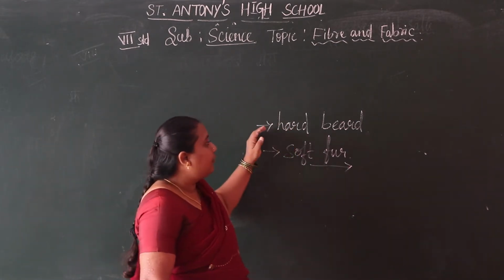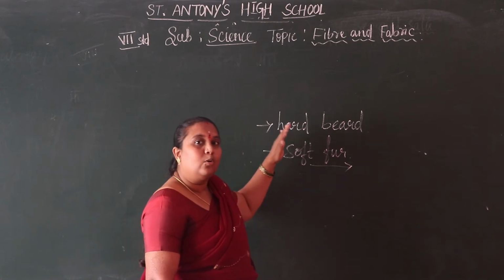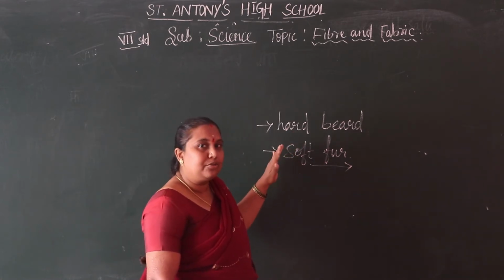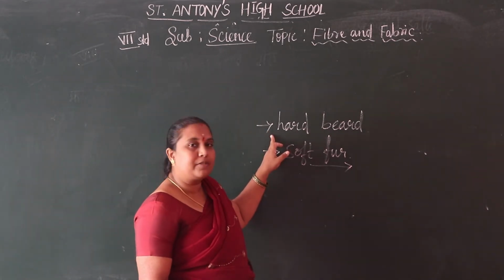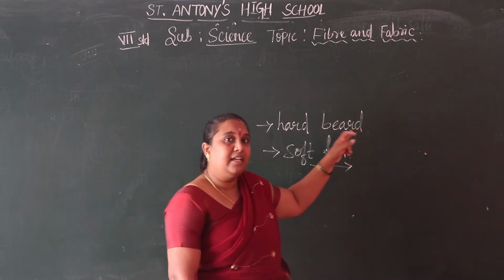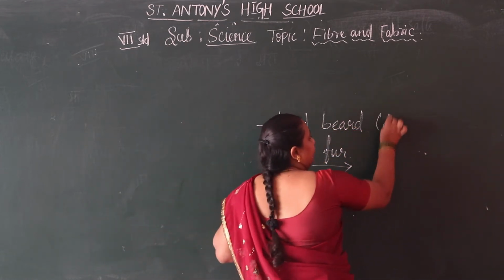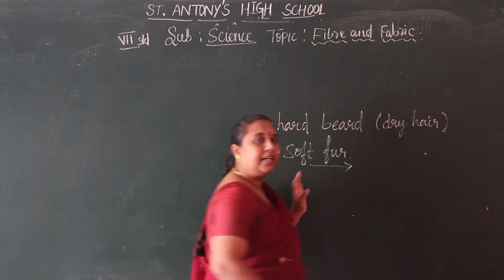So we have two types of hairs in the wool yielding animals. Understood, children? So we are getting two types of hairs. One is hard wiry hair, that is dry hair. We can say this is a dry hair.